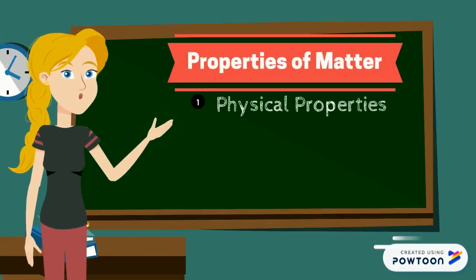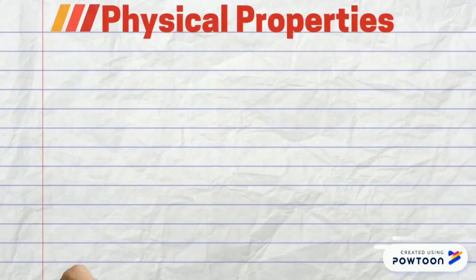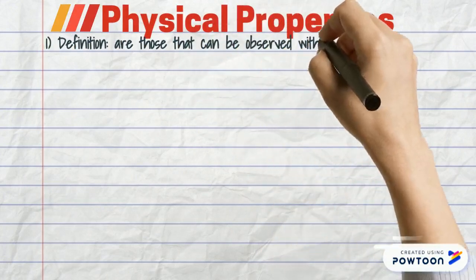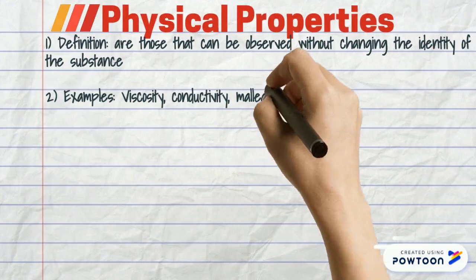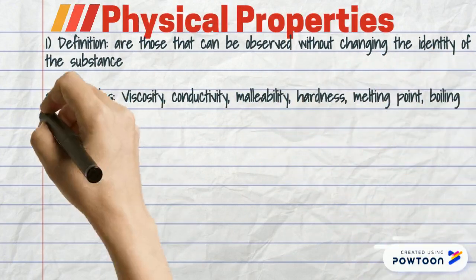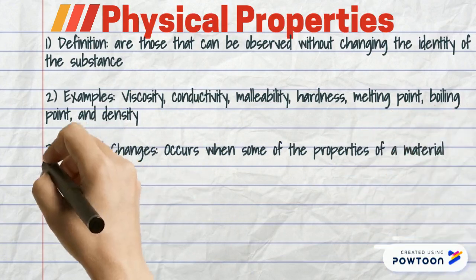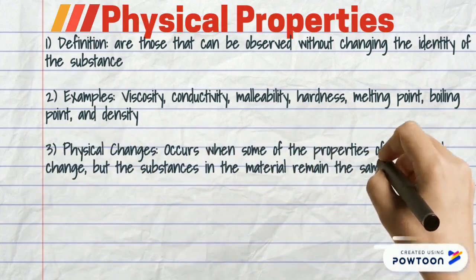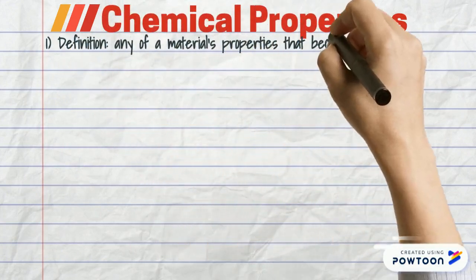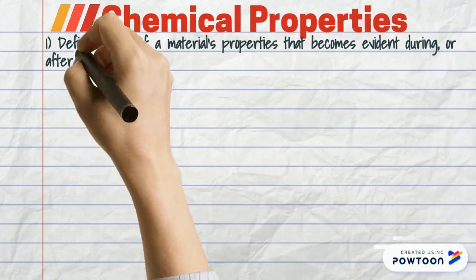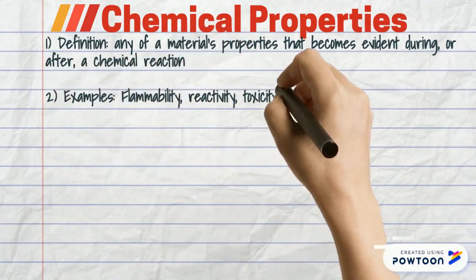So you have properties of matter: physical properties, and also chemical properties. Physical properties are those that can be observed without changing the identity of the substance, like viscosity, conductivity, malleability, melting point, boiling point, all of these. And then a physical change occurs when some of the properties of a material change, but the substance and the material remain the same. Chemical properties are any of a material's properties that become evident during or after a chemical reaction. Examples would be flammability, reactivity, and toxicity.